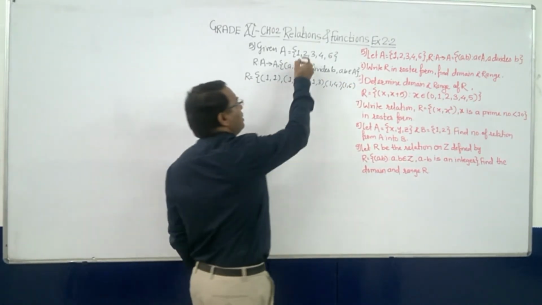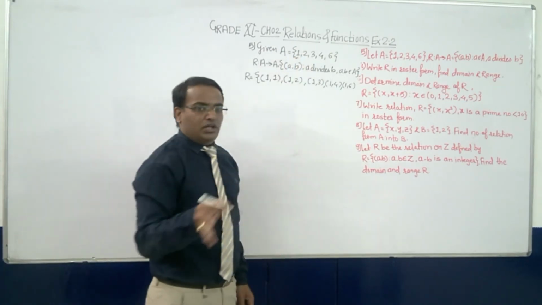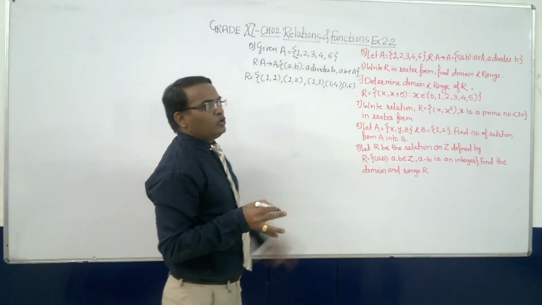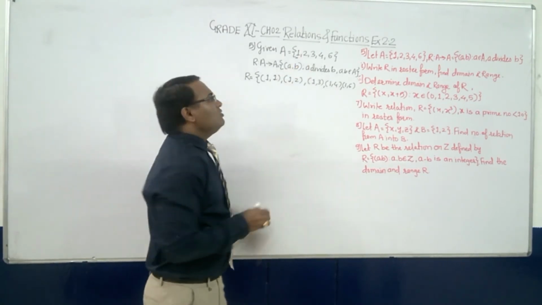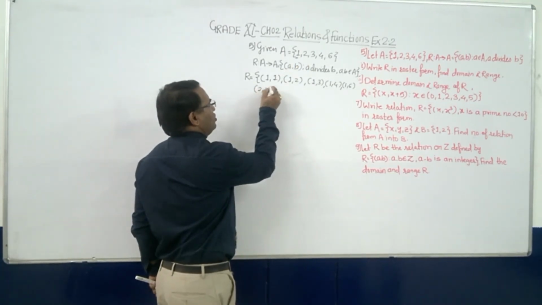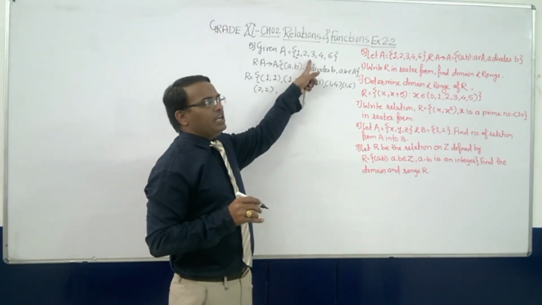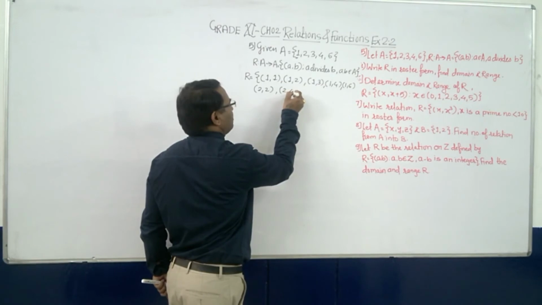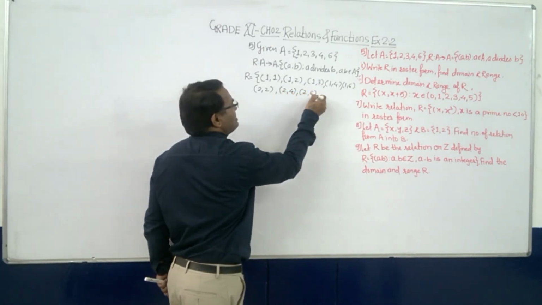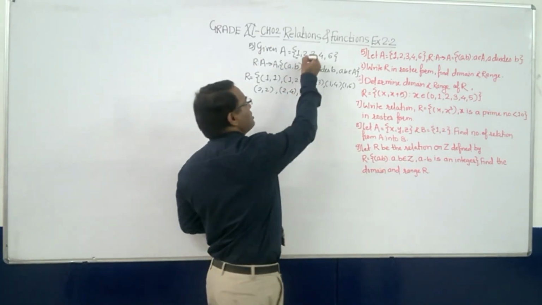Now 1 is over as a. Now as a we will take 2. Does 2 divide 1? No. 2 divides 2? Yes. 2 divides 3? No. 2 divides 4? Yes. And then 2 divides 6 also. So 2 is also over.